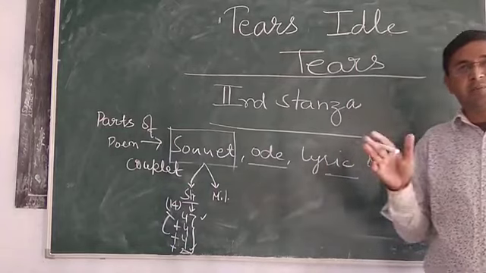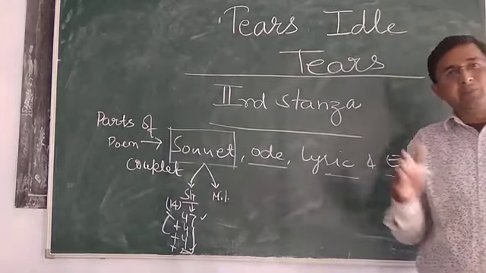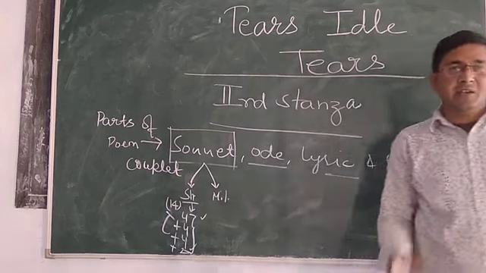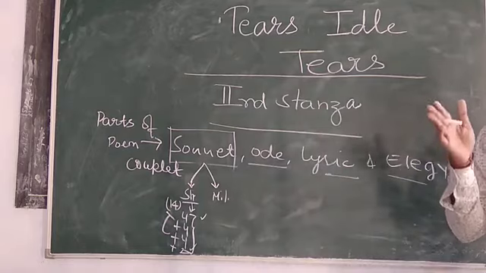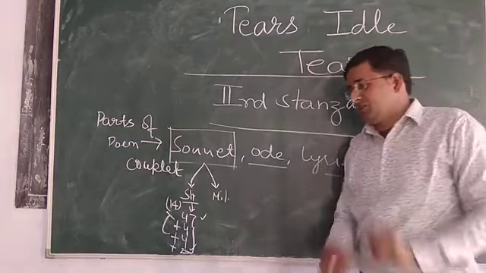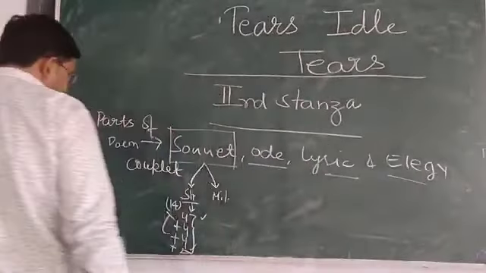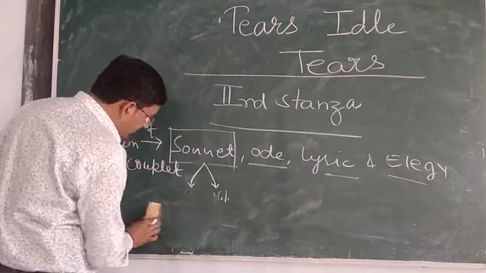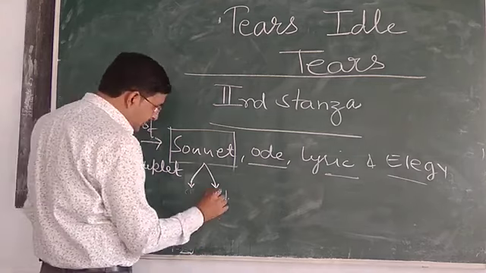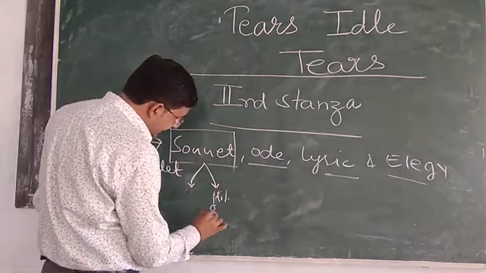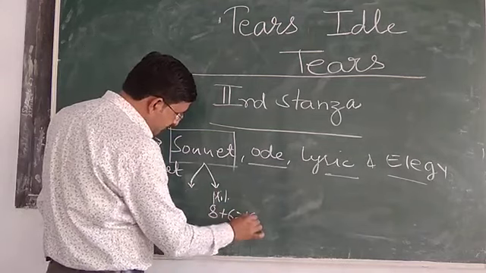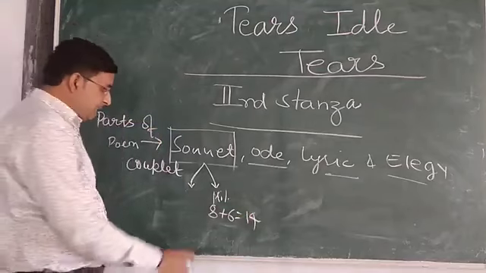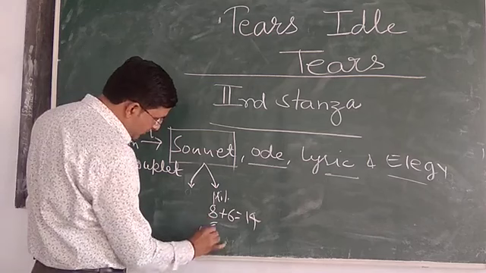The basic difference between the Shakespearean sonnet and the Miltonic sonnet is according to structure. They are designed with different norms and different structure. So this was the feature of the Shakespearean sonnet. Now we are discussing the Miltonic sonnet. The structure of the Miltonic sonnet is easier: 8 and then 6, which equals 14. There are 2 parts in the Miltonic sonnet. The first part, of 8 lines, we call the octave.